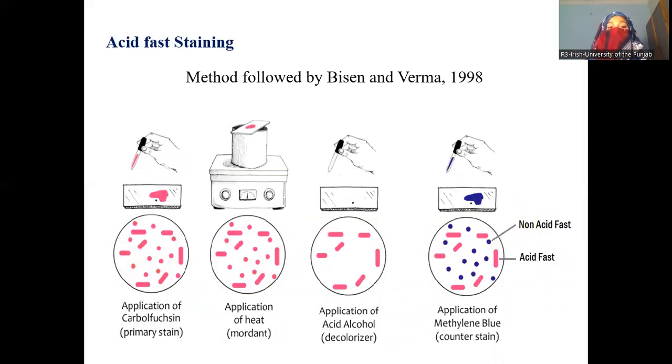Acid-fast stain. This method is followed by Casey and Verma 1998. In this, carbol fuchsin is used. After that, the heating process is done. Then acid alcohol is used to decolorize, and as counterstain, we use methylene blue.